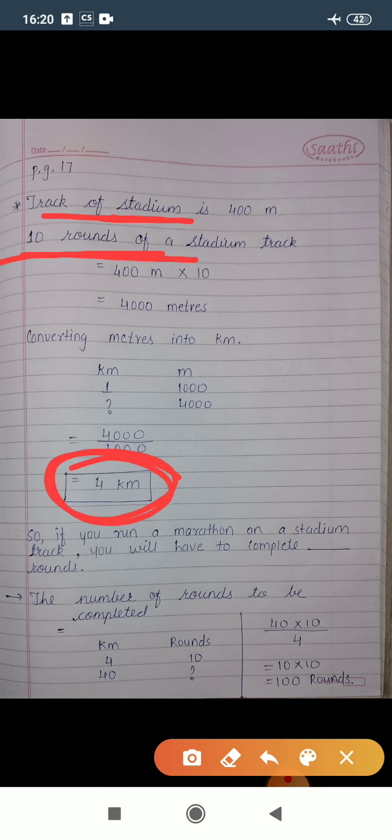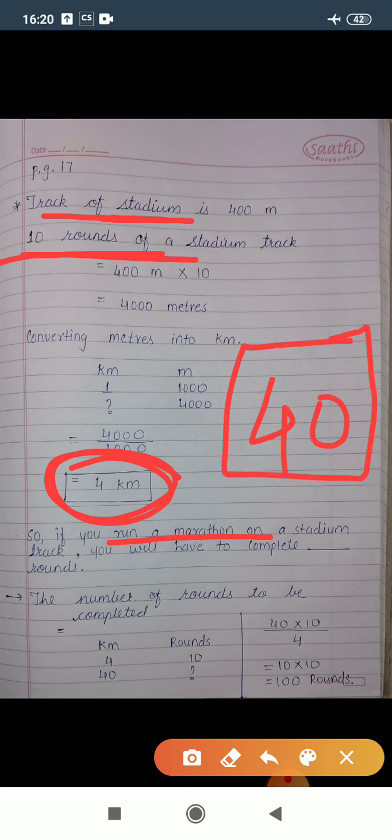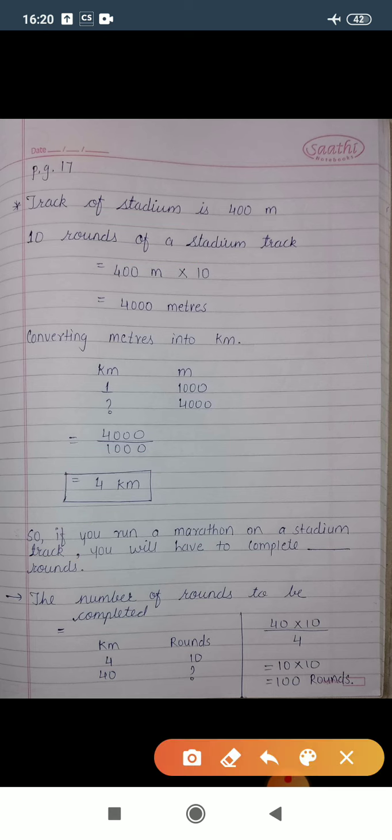Now in the next question, you are going to run a marathon. And the marathon is of how many kilometers? 40 kilometers. So how many rounds do you need to complete on the stadium track? So simply, kilometer and rounds. If we run 4 kilometer, then we complete our 10 rounds.